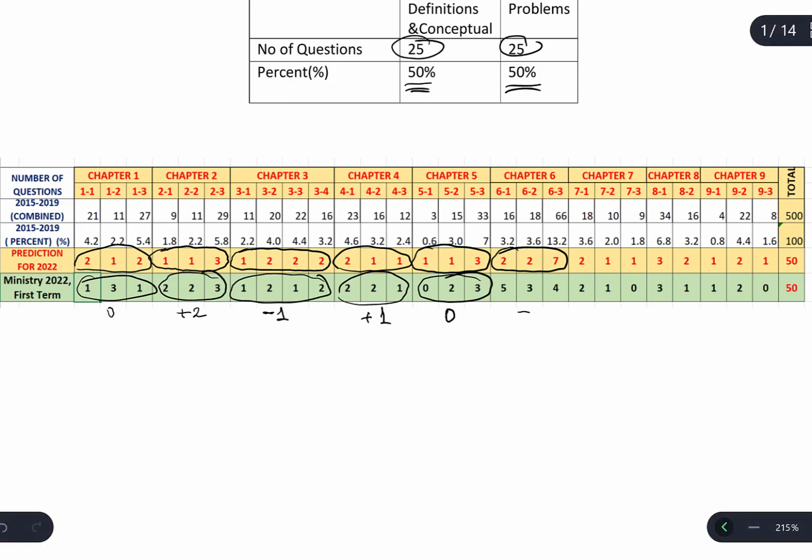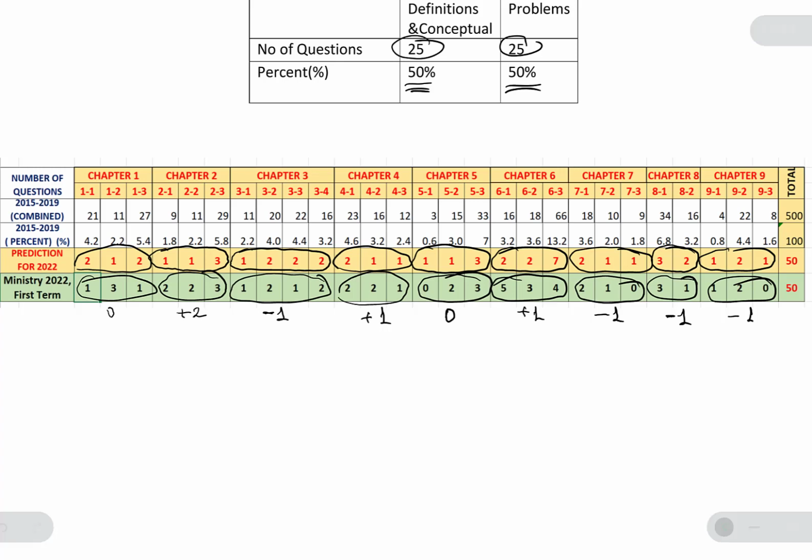So 1 question more compared to the previous years. Chapter 7, the previous year average is 4, but this year is 3. One question less. Chapter 8, the previous years' average is 5. This year's was 4. One question less. Chapter 9, the previous years' average is 4. This year's was 3. One question less.